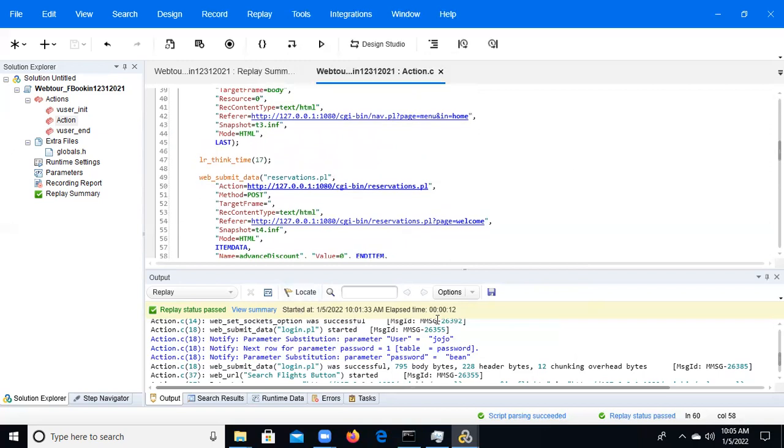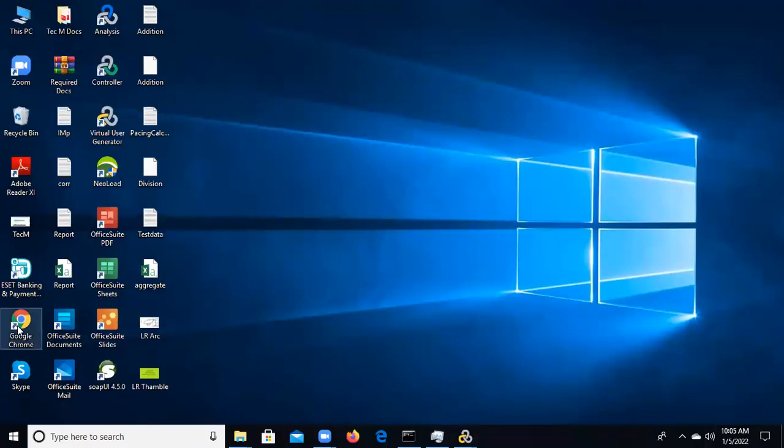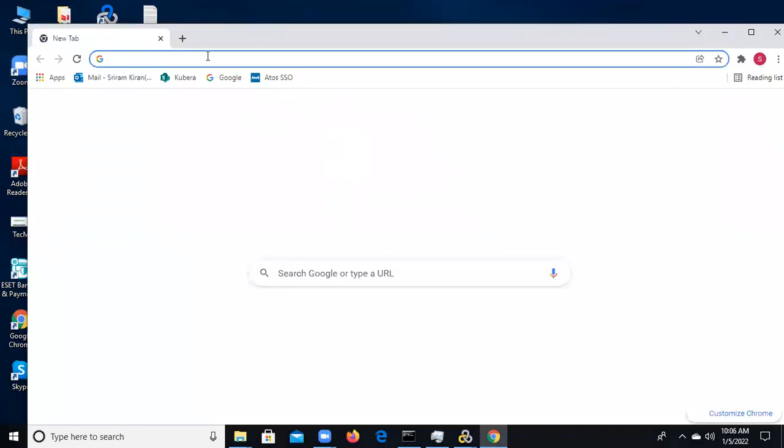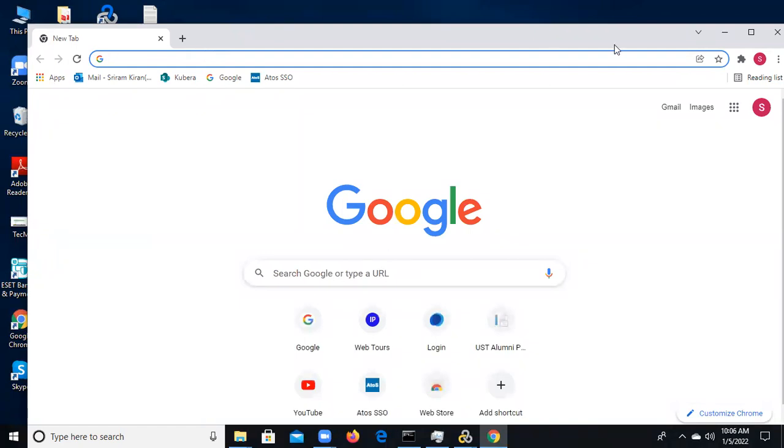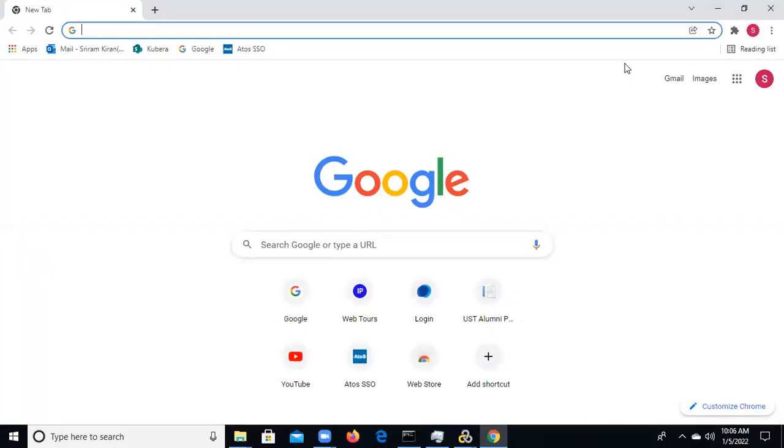One more thing, I will give one URL apart from Web Tours, because we need to do scripting on different applications. In the office, we don't have only Web Tours, right? They will give banking, insurance, and different types of URLs.